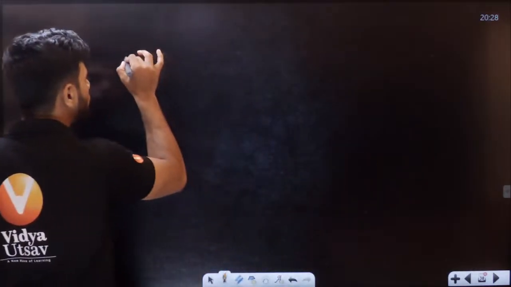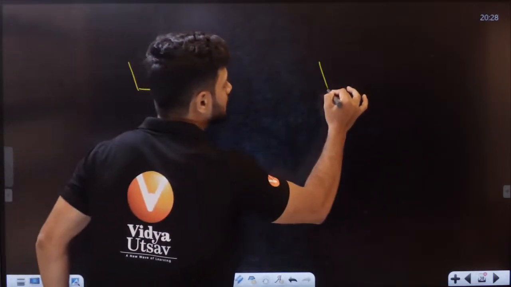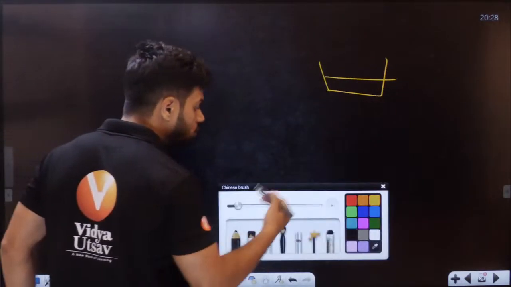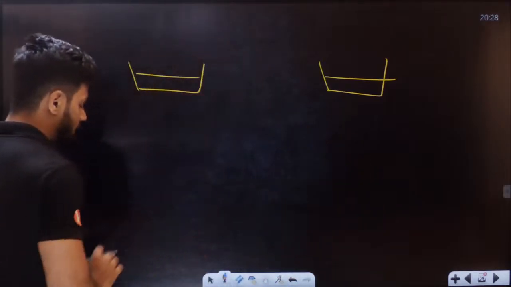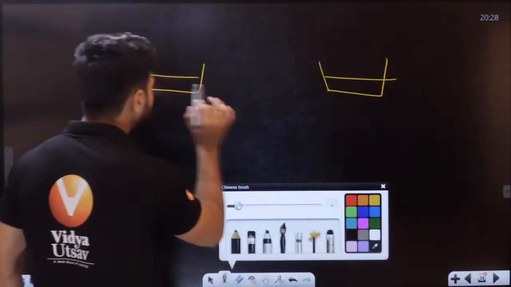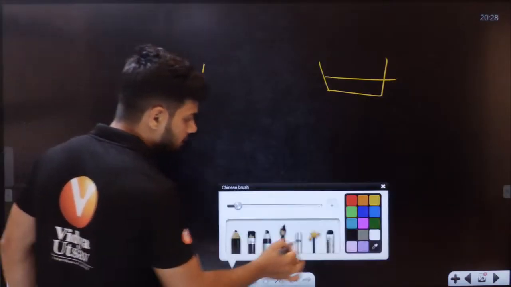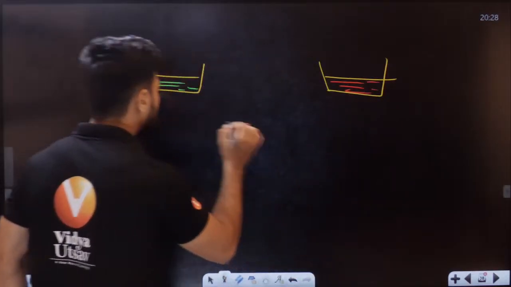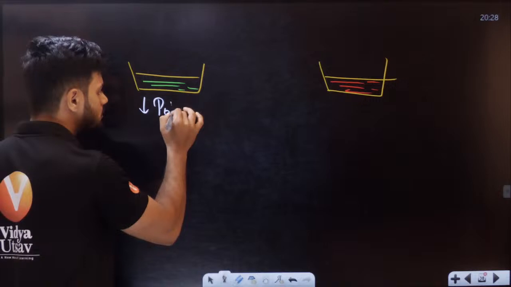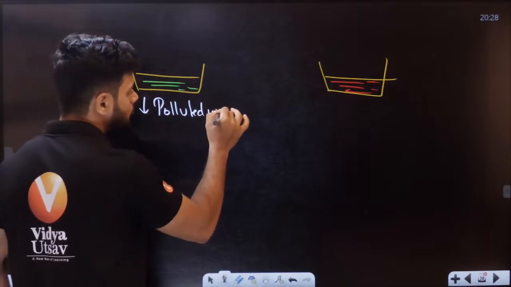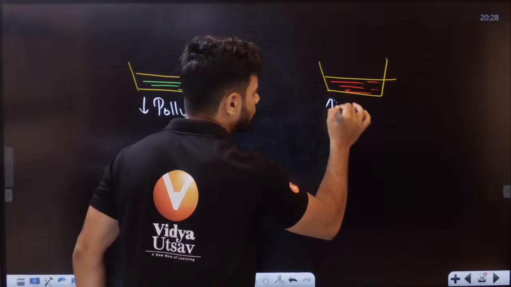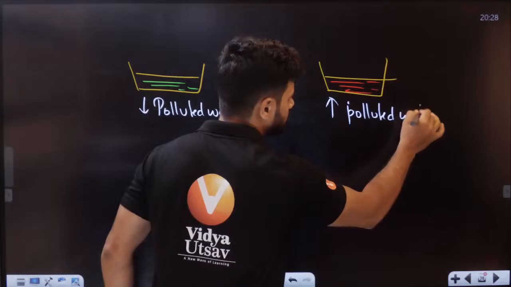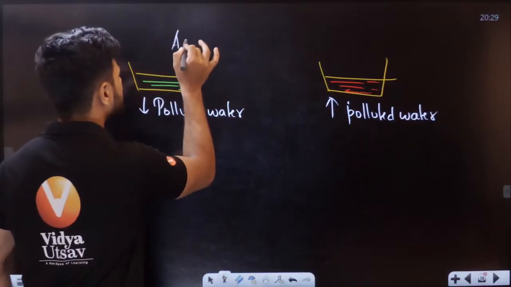Let's say I have one container here, and one more container here. Both of them have some amount of liquid in them. This container is less polluted, and this container is heavily polluted. Here we have less polluted water, and here we have more polluted water. This is A, this is B.